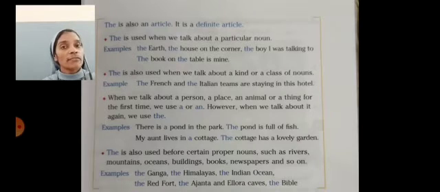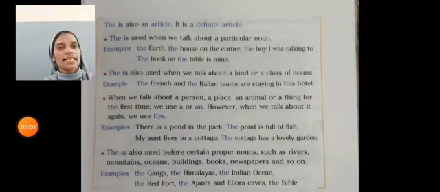Then next one, when we talk about a person, a place, an animal or a thing for the first time, we use a or an. However, when we talk about it again, we use the. That means the is used when we mention something again. That means once we have already talked about something and again we are talking about the same thing, there we use article the. For example, there is a pond in the park. The pond is full of fish.